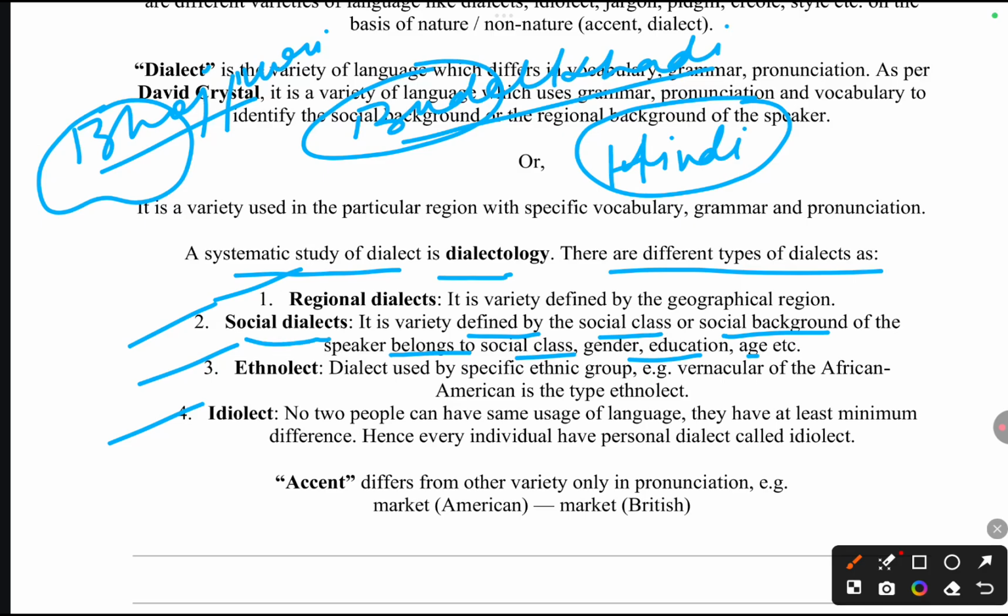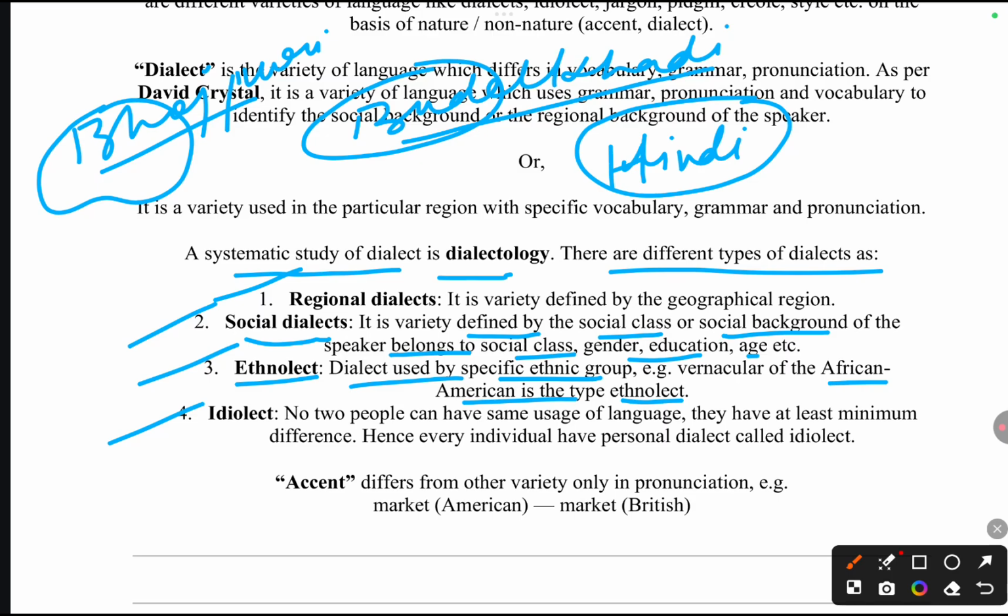Now ethnolect, friends. By the word itself you can understand that ethnolect means ethnic, a specific ethnic group will be using this dialect. I am giving the example of English only. You can see African American is a type of ethnolect. How does this happen? I am giving you the conclusion. You can assume it in this way: